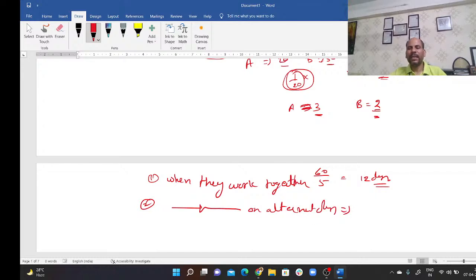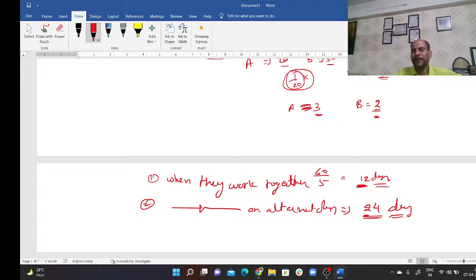Okay. Now the alternate days question is a little bit tricky. And why am I saying a little bit tricky? Because it may have two different ways to solve. Like if they are working together, they can complete the work in an integral 12 days. Okay. So it means if they work on alternate days, the work will be completed in 24 days, irrespective of who will begin. Take care. Irrespective of who will begin, the work will take 24 days to complete, because here we are finding the integral number of days when they are working together.